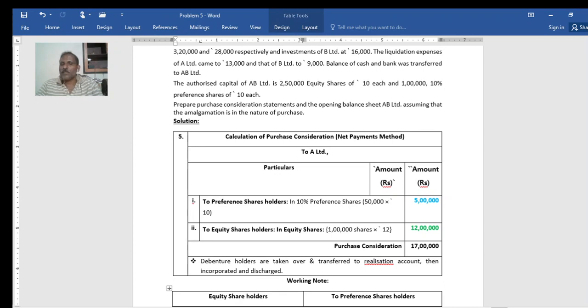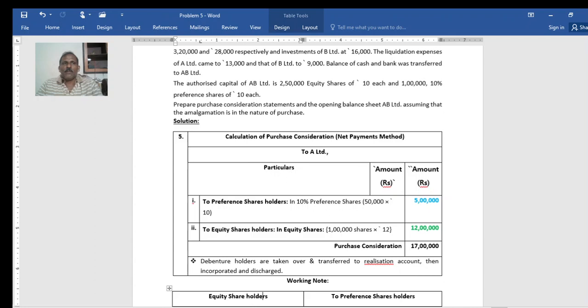See, liquidation expenses will come on the debit of realization account. That is the additional thing. Now for the purpose of calculation, as I already told, it is the net payment method. In any problem, first you have to see whether you can follow the net payment method. If not, then you think of the net asset method, or sometimes a lump sum may be given. In the previous problem, though a lump sum amount was given, you needed to apportion it and make some other calculations. And sometimes it may be the share exchange method.